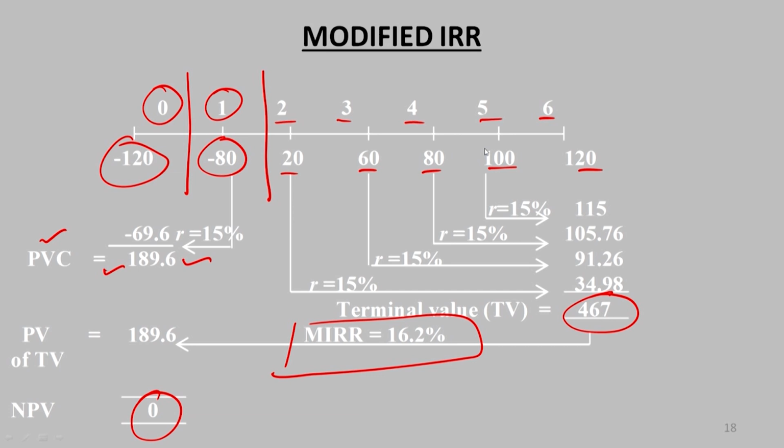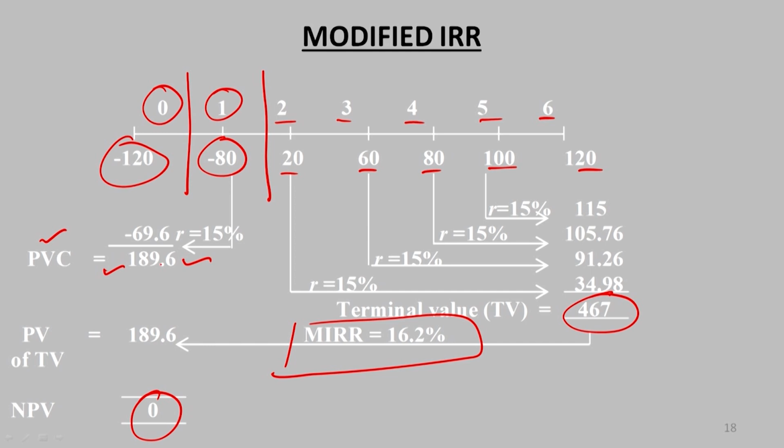If you look at this entire structure, in this pictorial presentation, we have calculated the present value of the cost. So, how is this 189.6 calculated? 120 is taken as 120, and the remaining 80 is invested in the next year. So, it is discounted for 1 year. That value, 80 discounted at 15%, becomes 69.6. So, total becomes 120 plus 69.6, which is 189.6. We have seen how it has been worked out.